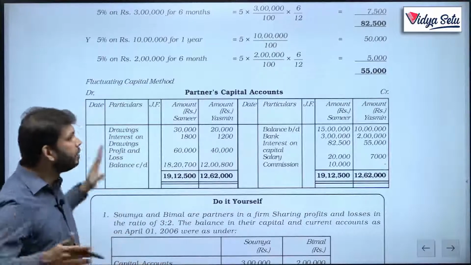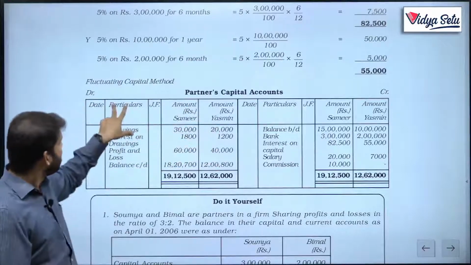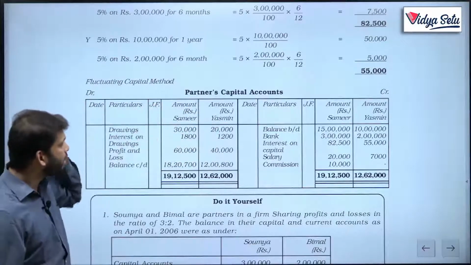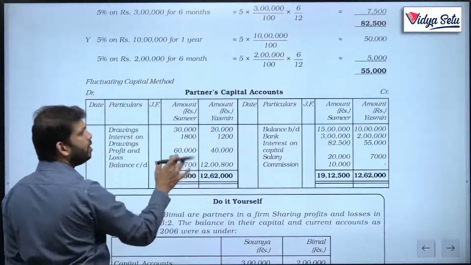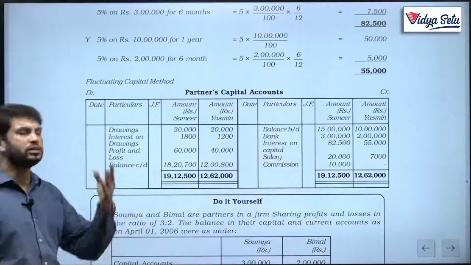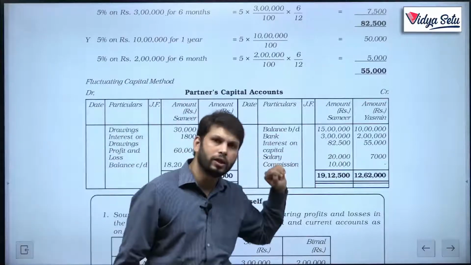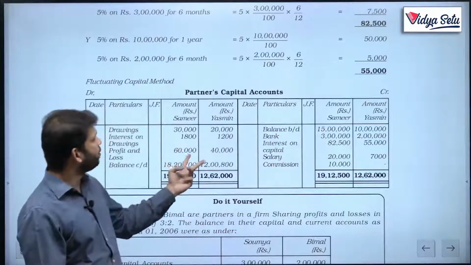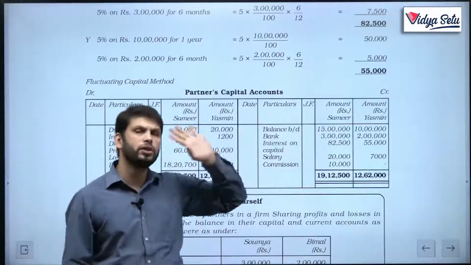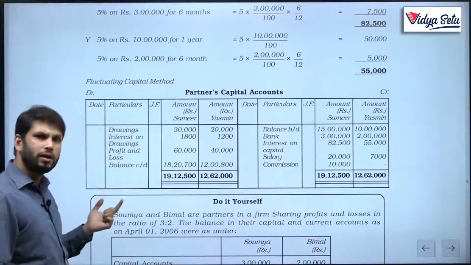What we will do, we will make a combined capital account where the date column will be there, particulars will be there, journal folio will be there. Now, instead of one amount column, we will keep on adding the amount column as per number of partners. If there are 3 partners, we will have 3 amount columns on the debit side, 3 amount columns on the credit side. If we have 4 partners, 4 amount columns on the debit side, 4 amount columns on the credit side.